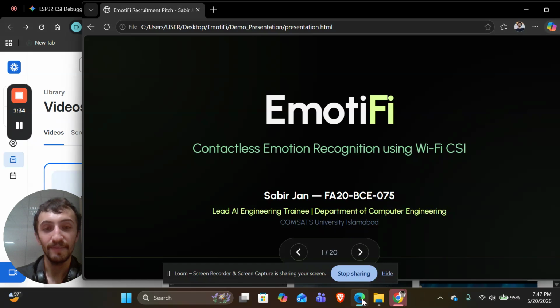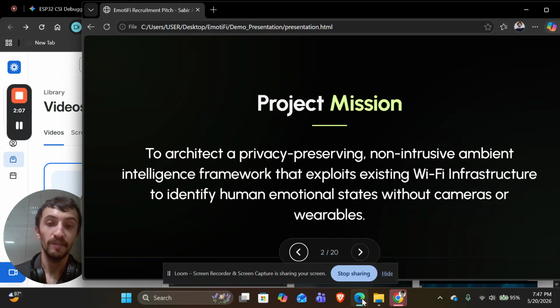CSI is basically what captures the subtle variation in signal strength and phase. We will talk about signal strength and phase, and we will also look at its mathematics. We used a low-cost microcontroller like the ESP32 to passively record these signal changes. No cameras, no wearables, and no active participation required. Let's look at this slide for a moment and try to visualize what I've done.